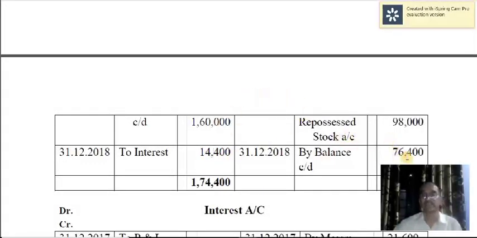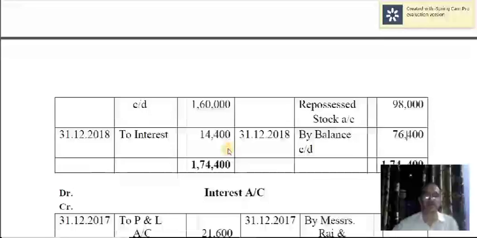So the balancing figure is 76,400, because this is the value of 1 truck. So in the hire purchase book also, there will be a balance carried down of 76,400, whereas here it is by balance carried on 76,400. This should be brought down instead of carried down. Okay, subject to correction. That's about Messrs. Rai and Alva's account.